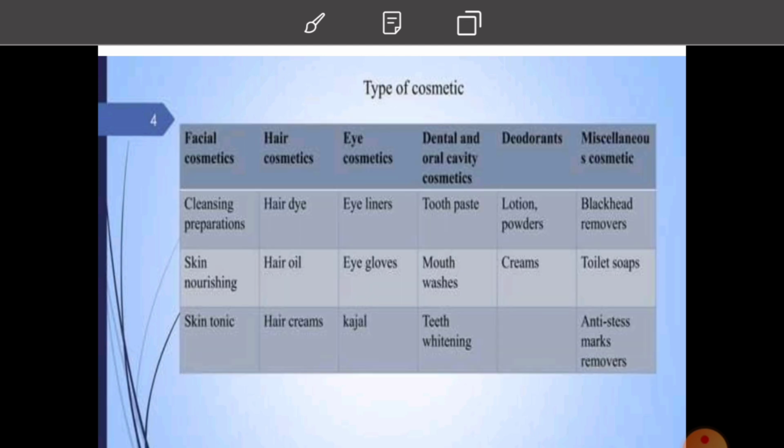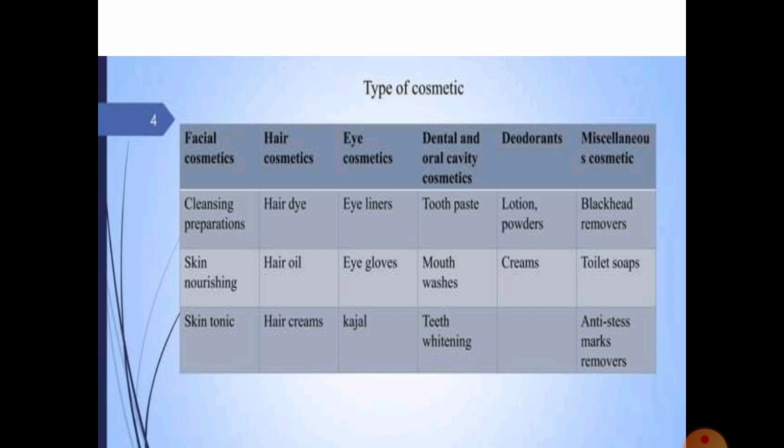Next, the facial cosmetic, hair cosmetic, eye cosmetic, dental and oral cosmetic, deodorant, and miscellaneous cosmetic. Cleansing preparations, skin nourishing and skin tonic are the facial cosmetics. The hair cosmetics are hair dye, hair oil and hair creams. Eye cosmetics are eyeliners, eye gloves, kajal. The dental and oral cavity cosmetics are toothpaste, mouthwashes, teeth whitening. Deodorants are lotion, powder, cream. Miscellaneous cosmetics are blackhead and toilet soaps remover, anti-stretch marks remover.